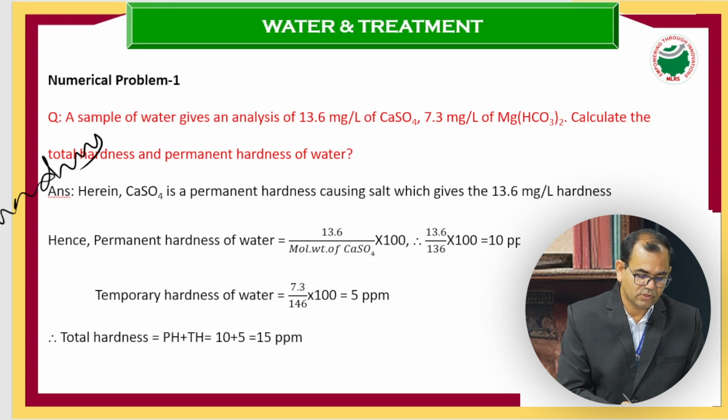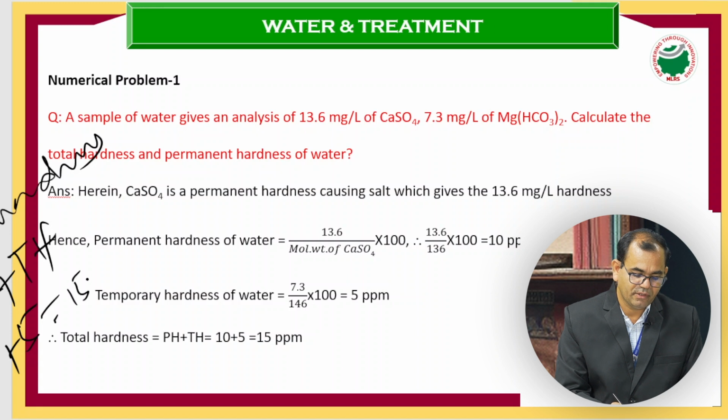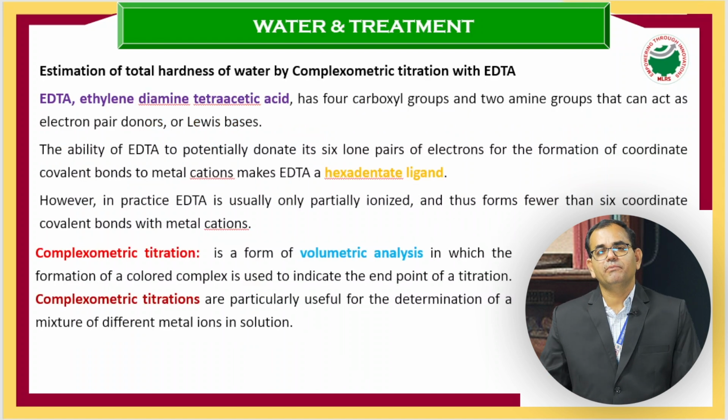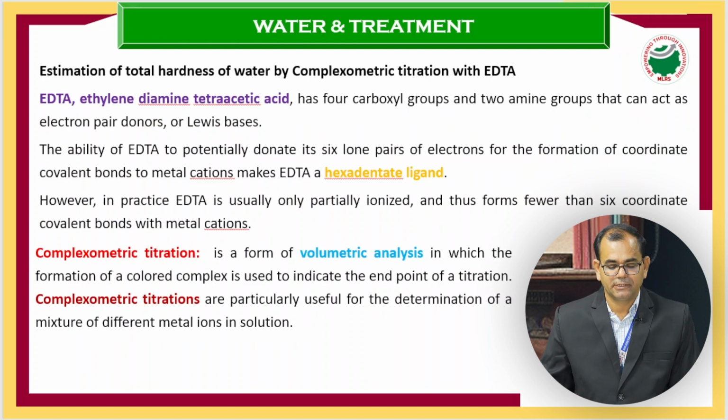Total hardness equals permanent hardness plus temporary hardness. Permanent hardness is 10 and the temporary hardness is 5, which equals 15 ppm. So now the total hardness is 15 ppm. That is about the formula and problem for the total hardness calculation.